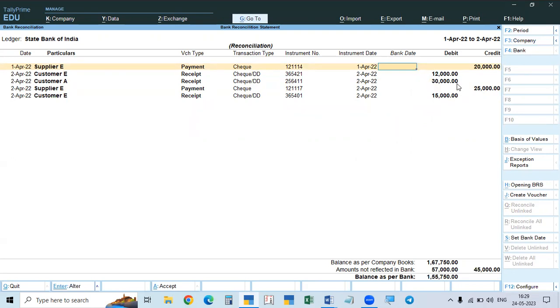All the others, reflected both in our books as well as the bank, are closed. These items, 1, 2, 3, 4, are not reflected in the bank. That is checks deposited as well as checks issued. We entered them, but in the bank they are not reflected.